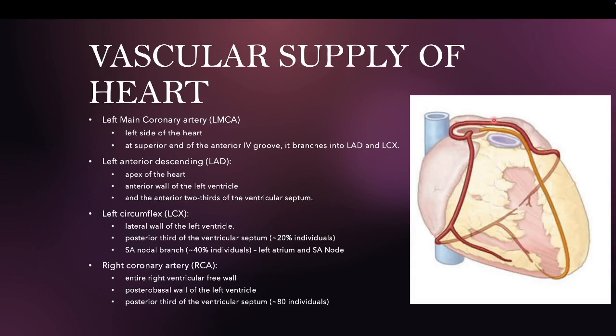The left main coronary artery supplies the whole left side of the heart, and it is initially located at the superior end of the interventricular groove. Then it branches into the left anterior descending and the left circumflex.